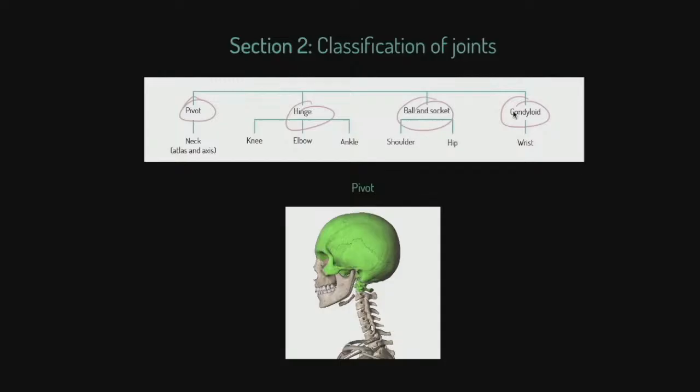There are actually a couple of great examples of pivot joints in the body, but we're going to focus on the neck, the atlas and axis. And the way this works is, folks, that our cranium, our old dome here, actually connects or articulates. Now, Edexcel want me to tell you with the top vertebra, but it's actually the second vertebra here. It has a little upward protrusion on it, and the cranium sort of sits on it like this at the top.